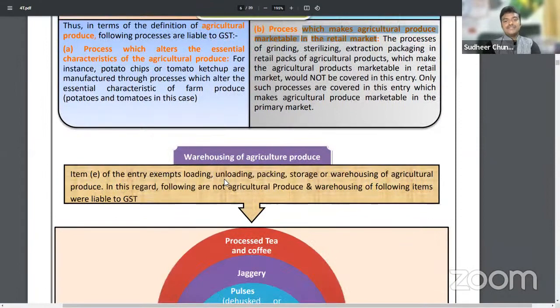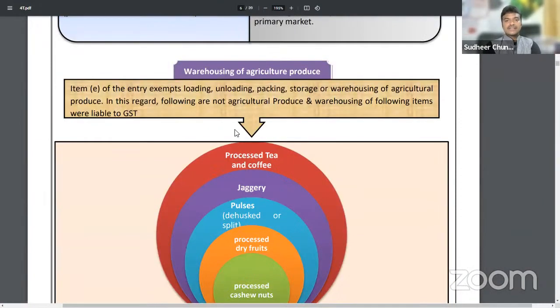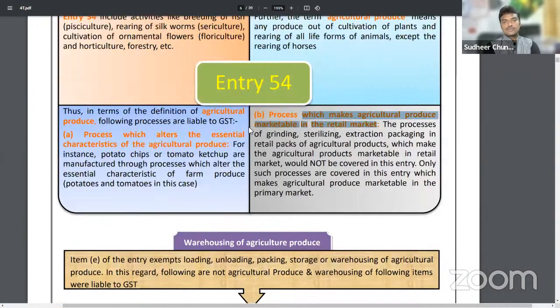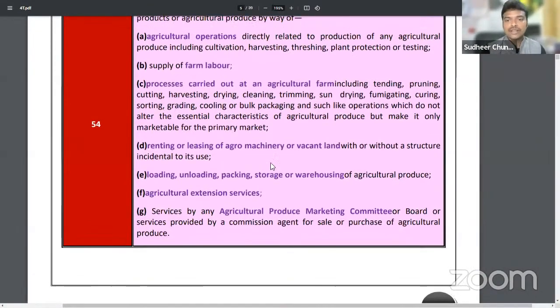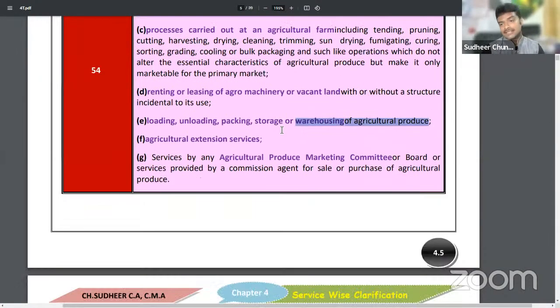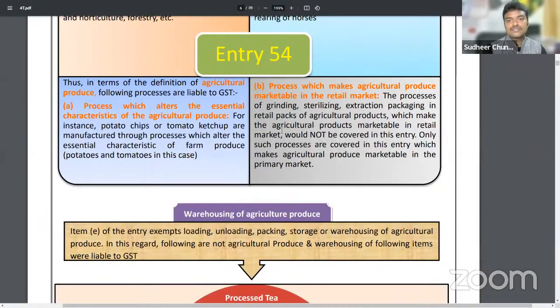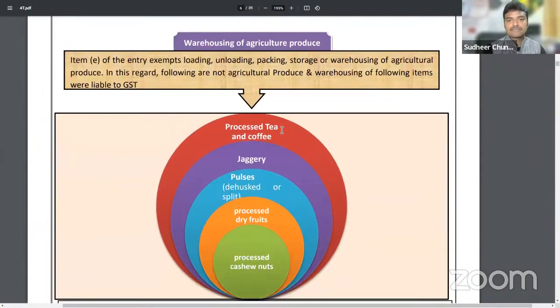Next, warehousing services. Sir, warehousing services of agricultural produce. In a warehouse, if the produce is stored, the rent charged by the warehouse is also exempted. But only warehousing of agricultural produce is exempted. If we store processed foods, it will be liable.